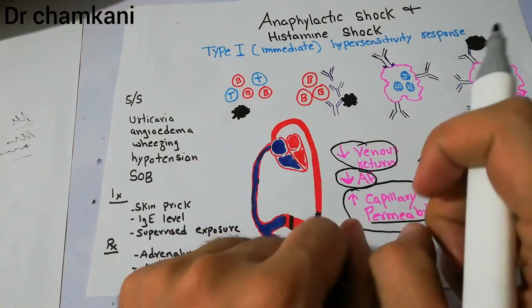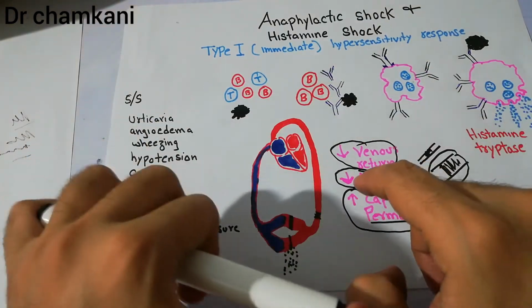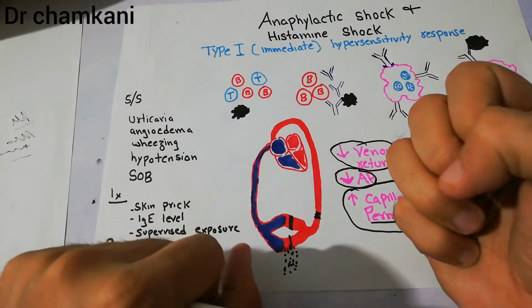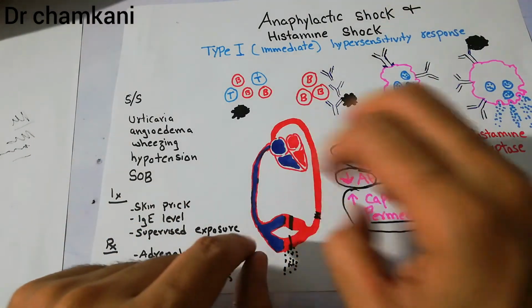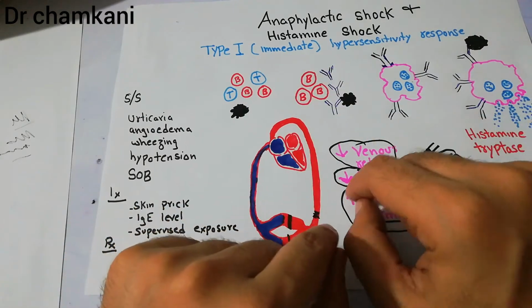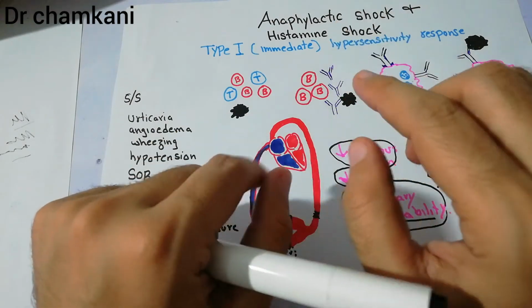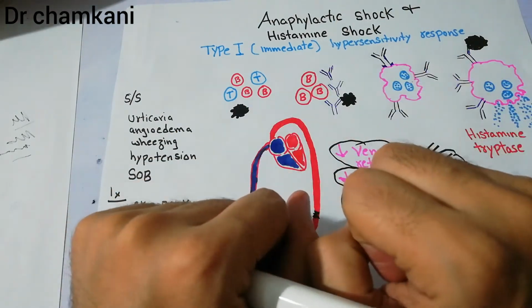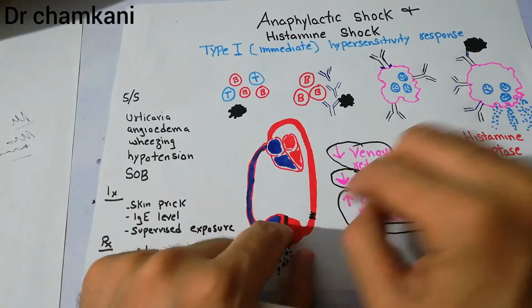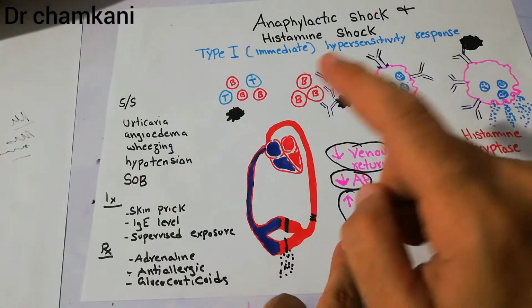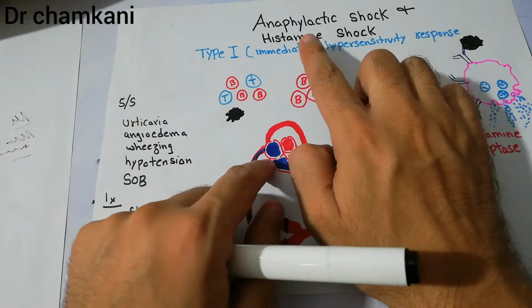Now, all these factors, when combined: decreased venous return, decreased arterial pressure, and increased capillary permeability, they all lead to decreased availability of the volume of blood for circulation. So the arterial pressure falls and a condition of shock develops in which proper amount of nutrients cannot be supplied to the tissue. And this type of shock, due to the release of histamines and due to action of histamine on the blood vessels, is the anaphylactic shock.